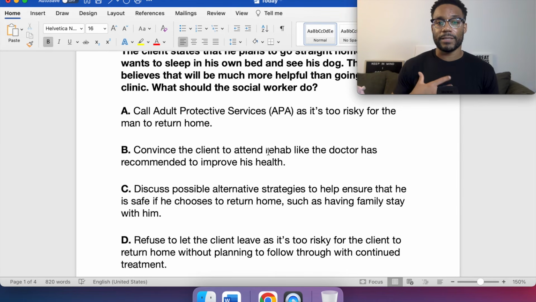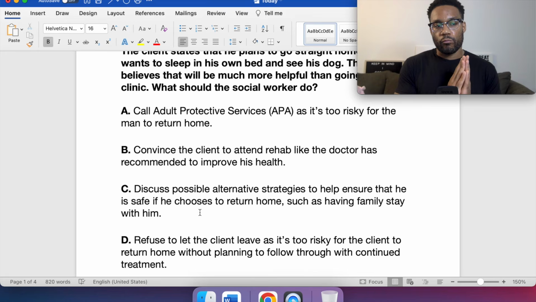We're not supposed to be convincing the client to do anything. And when we know the purpose of Adult Protective Services, we're like, wait a second, this isn't a scenario where Adult Protective Services will come into play. So it's almost like C just kind of stands out, just knowing that information off the bat.